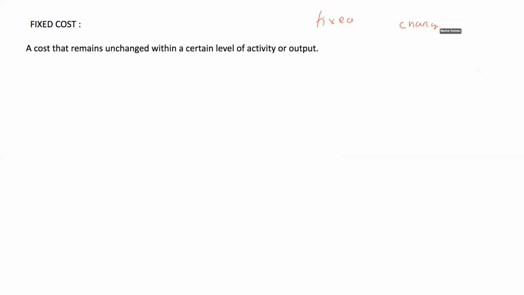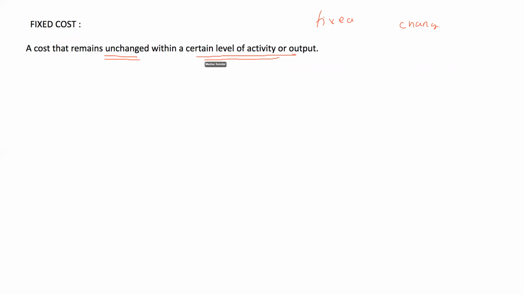Fixed cost is the cost that remains fixed, that does not change. It means exactly the same thing: a cost that remains unchanged within a certain level of activity or output.